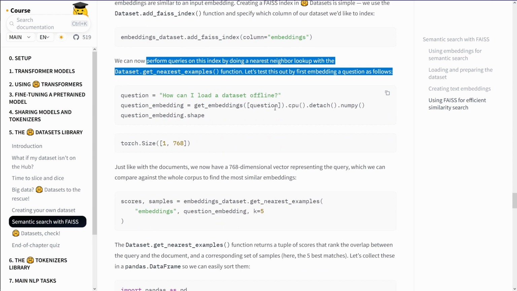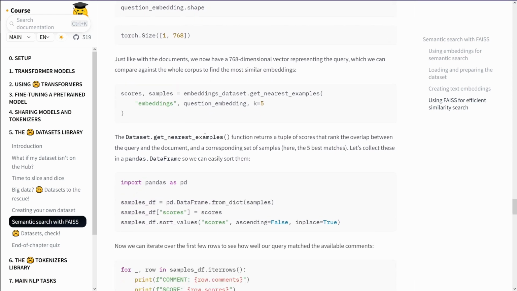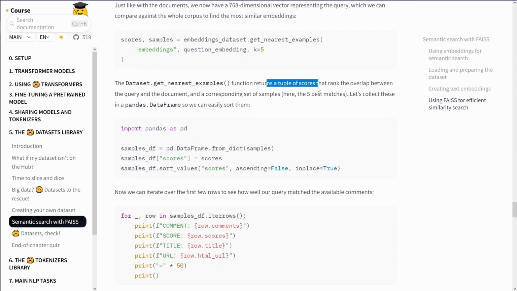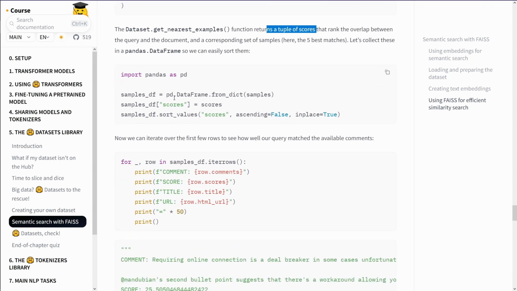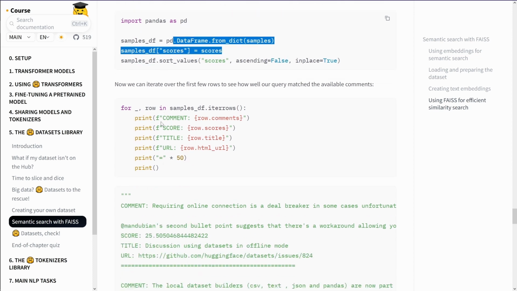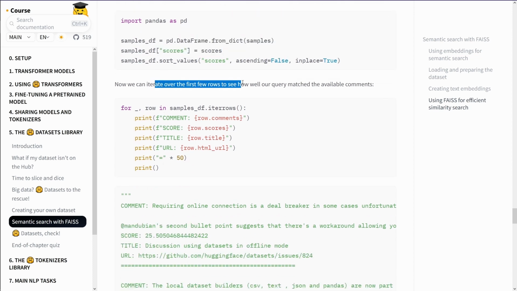Can I load, get the embeddings? Yes, torch size, yes, embedding. The function returns a tuple of scores. You have a pandas data frame from a dictionary. You have your scores. Now we can iterate over the first rows to see how well our query matched the available comments.